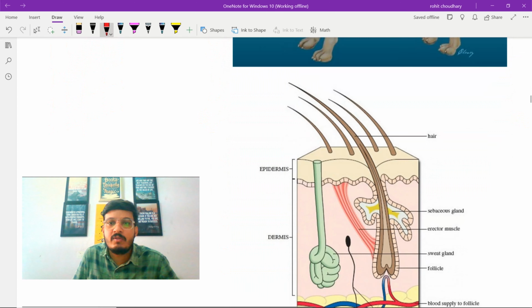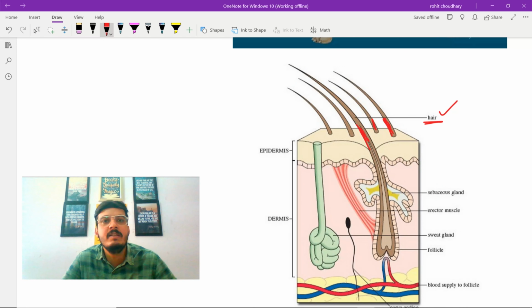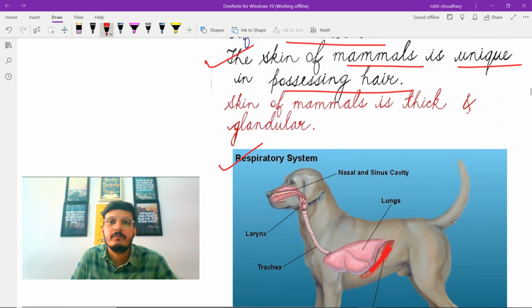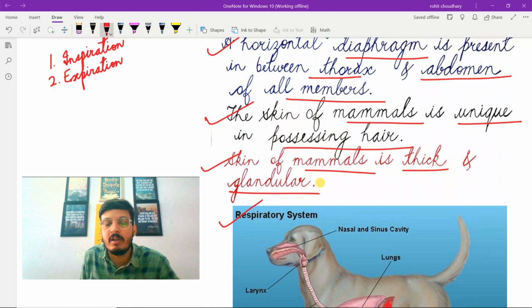So, this is the diagram of mammalian skin. These are the outgrowths present. These outgrowths are nothing but hair. So the skin of mammals is covered with fur or hair. The next characteristic feature is skin of mammals is thick and glandular.